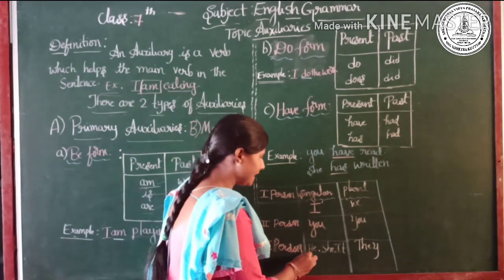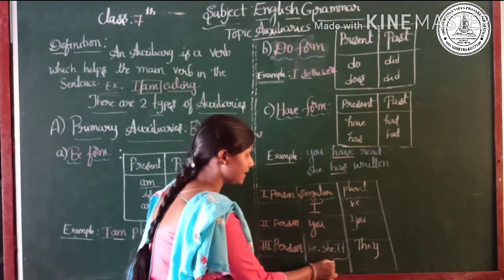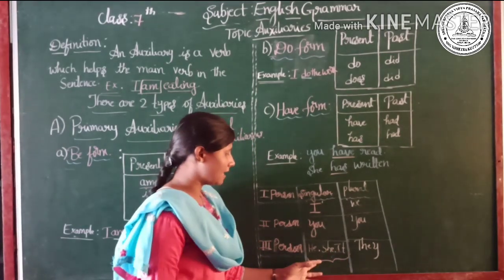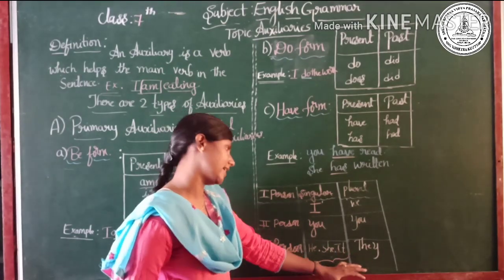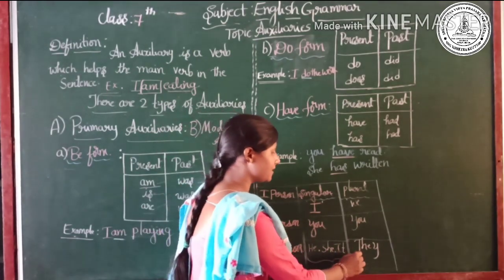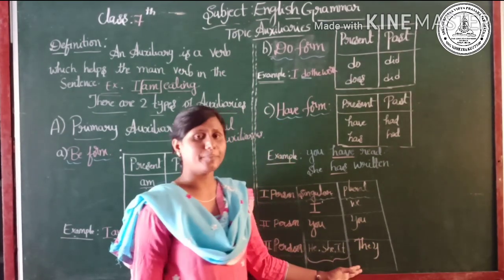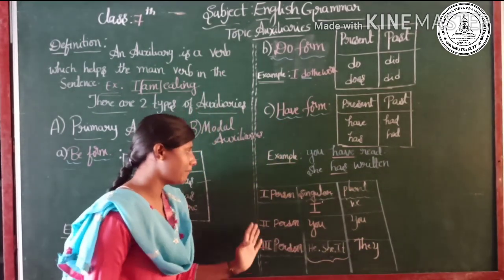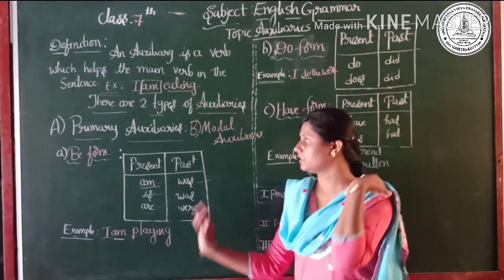Third person singulars: he, she, it. So there are three sets of singulars, that is he, she, it, which is third person singular, and third person plural is they. I hope everybody got the idea about persons, singulars and plurals. So now let's go on here with the table.